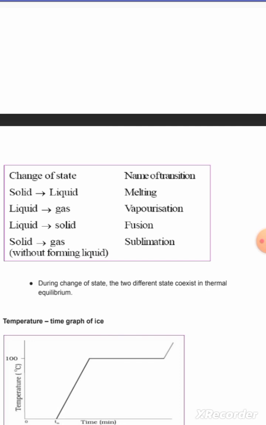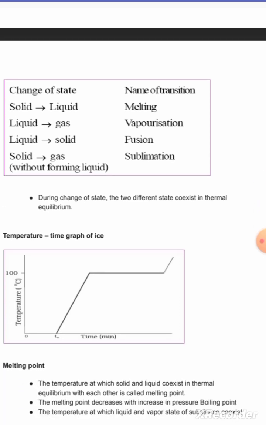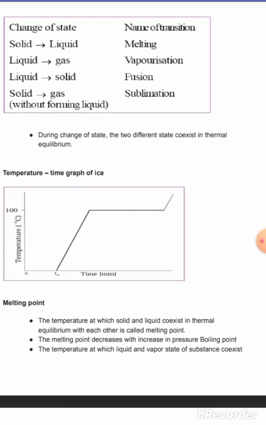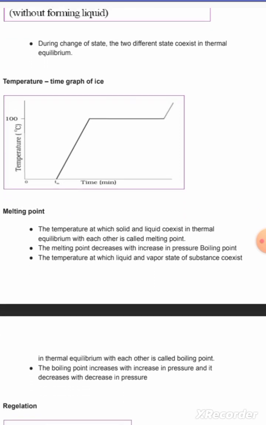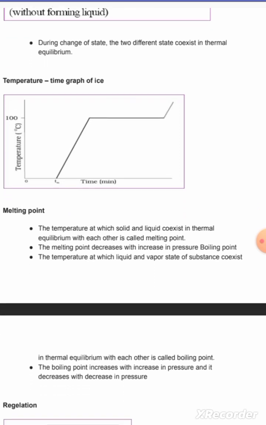See, whenever we provide heat to something, either its state changes or its temperature rises. Temperature-time graph of ice. Melting point. The temperature at which solid and liquid coexist in thermal equilibrium with each other is called melting point. The melting point decreases with increase in pressure.